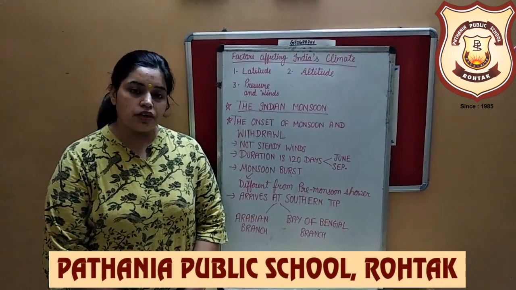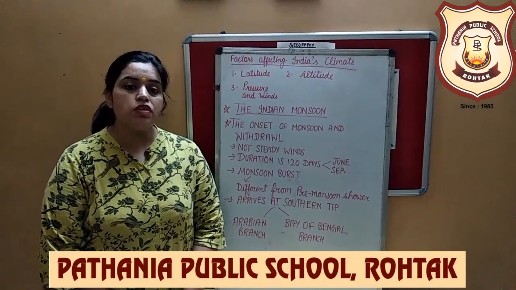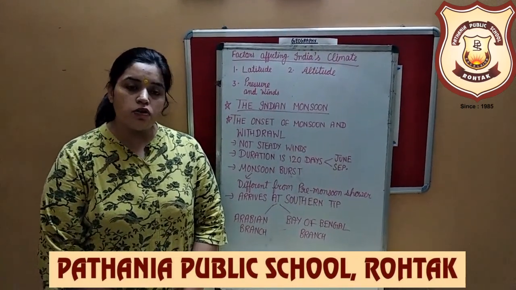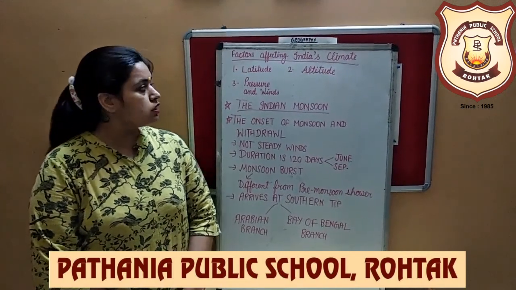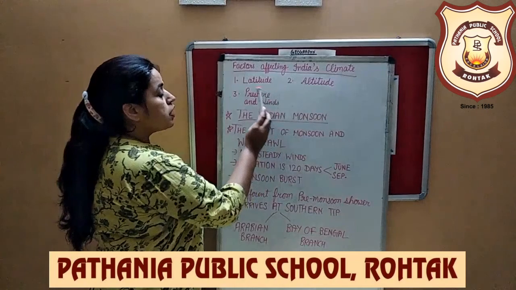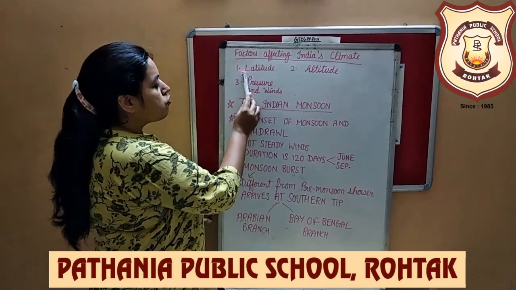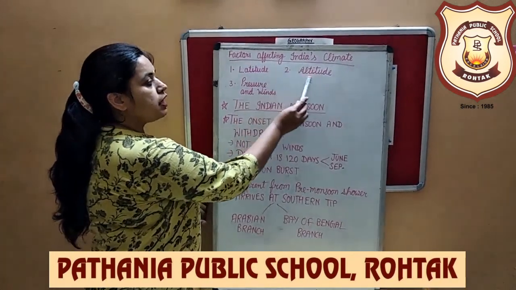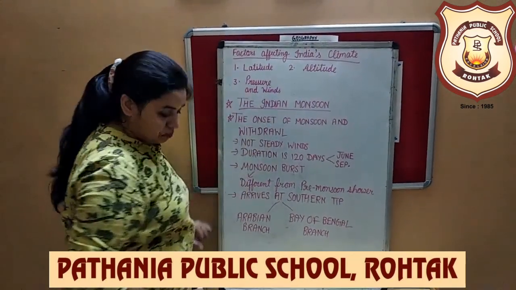Beta, we started chapter 4 of Geography, Climate, and we discussed the meaning of weather and climate, and also the climatic controls. So beta, today we will discuss the topic factors affecting India's climate. There are three major factors that affect India's climate. First is latitude, second is altitude, and third is pressure and winds.